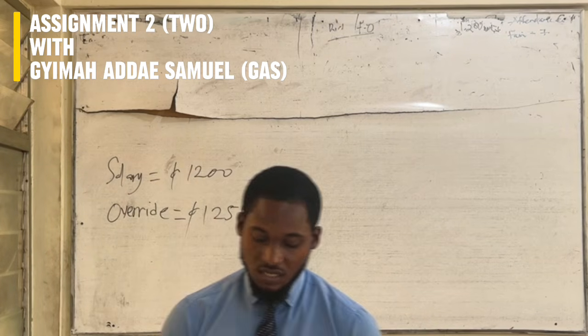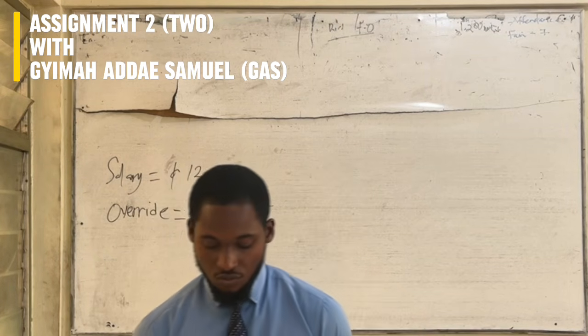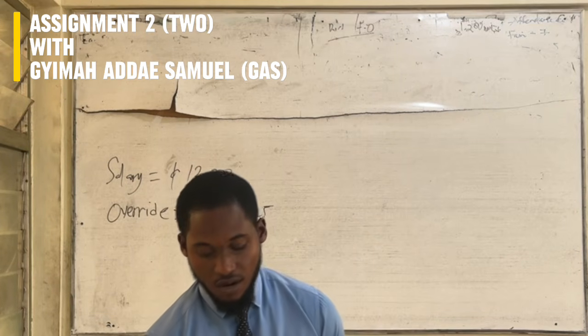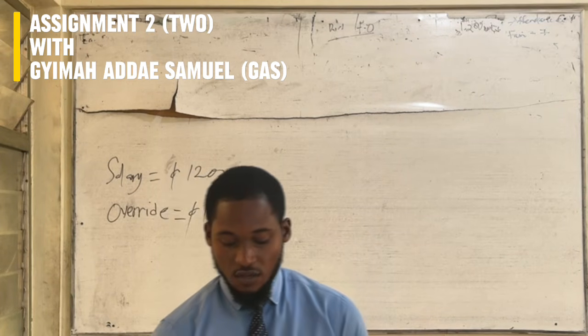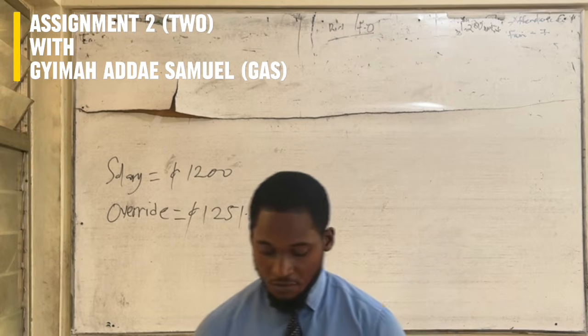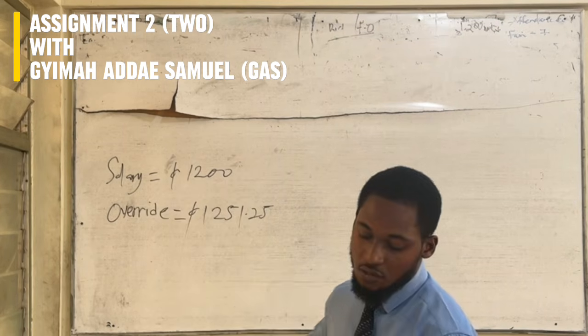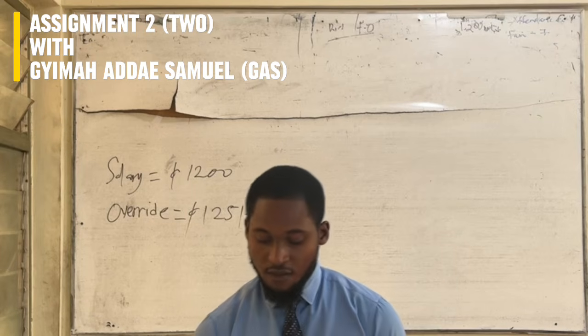And the commission is zero, because no commission was computed for Humera. So commission here is zero and there are no deductions to be made. So take home will be the 1,200 plus the override.